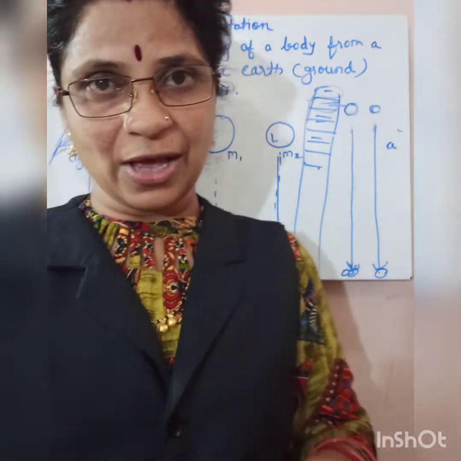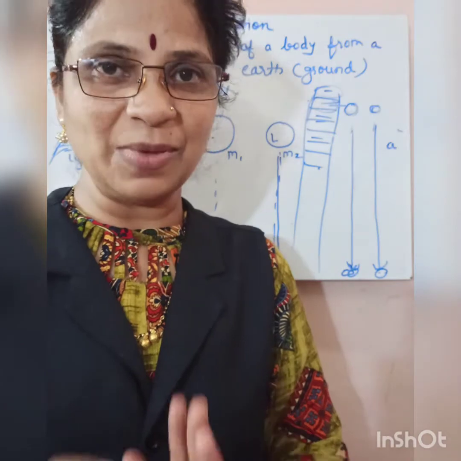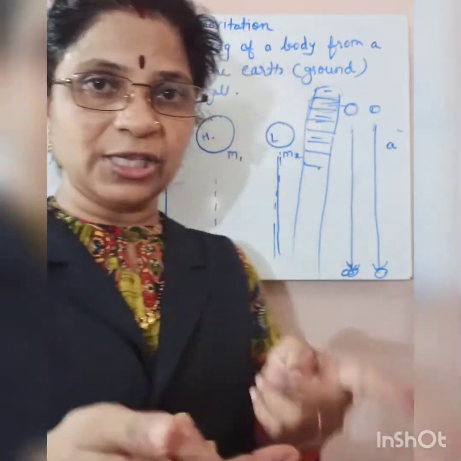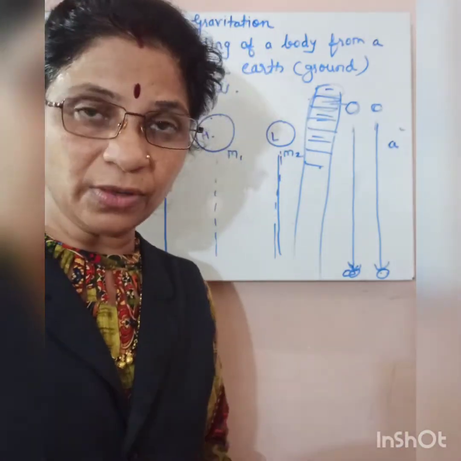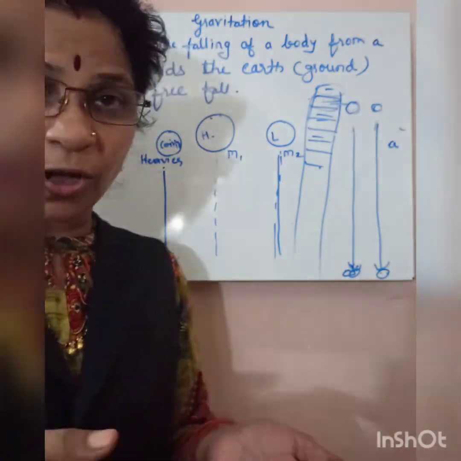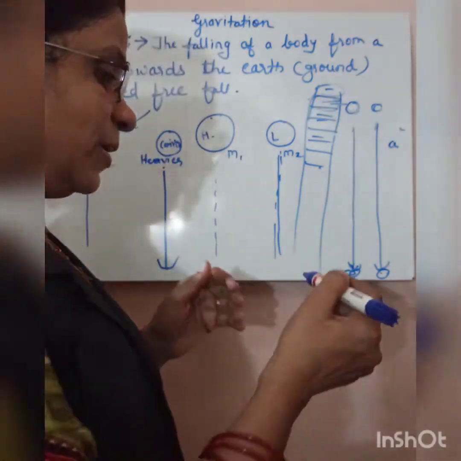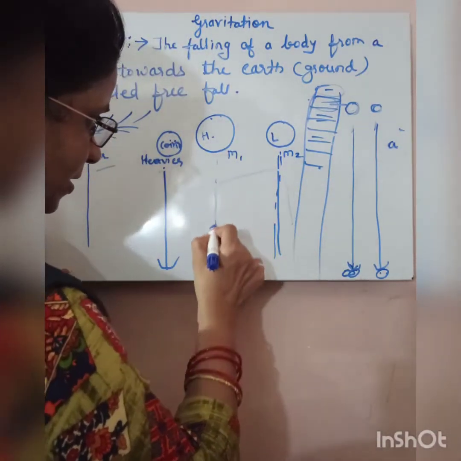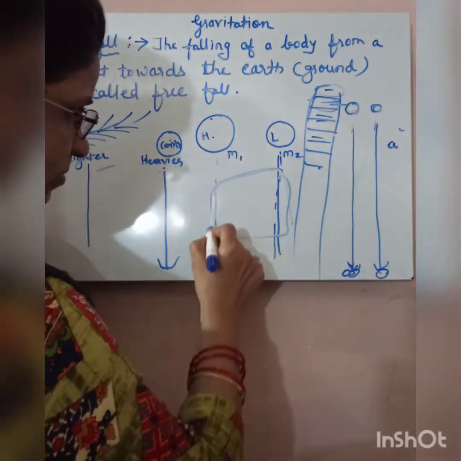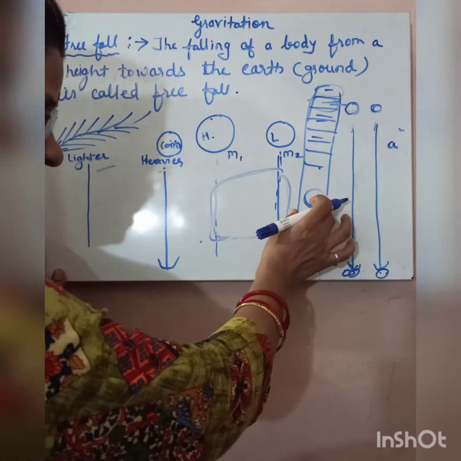So children, here we have seen that this paper has taken a long time to reach the ground, and this stone reached the ground faster than this paper. Actually children, this is because of the larger surface area of the paper. You have seen that the paper's surface area was this much, and the stone's surface area was this much.